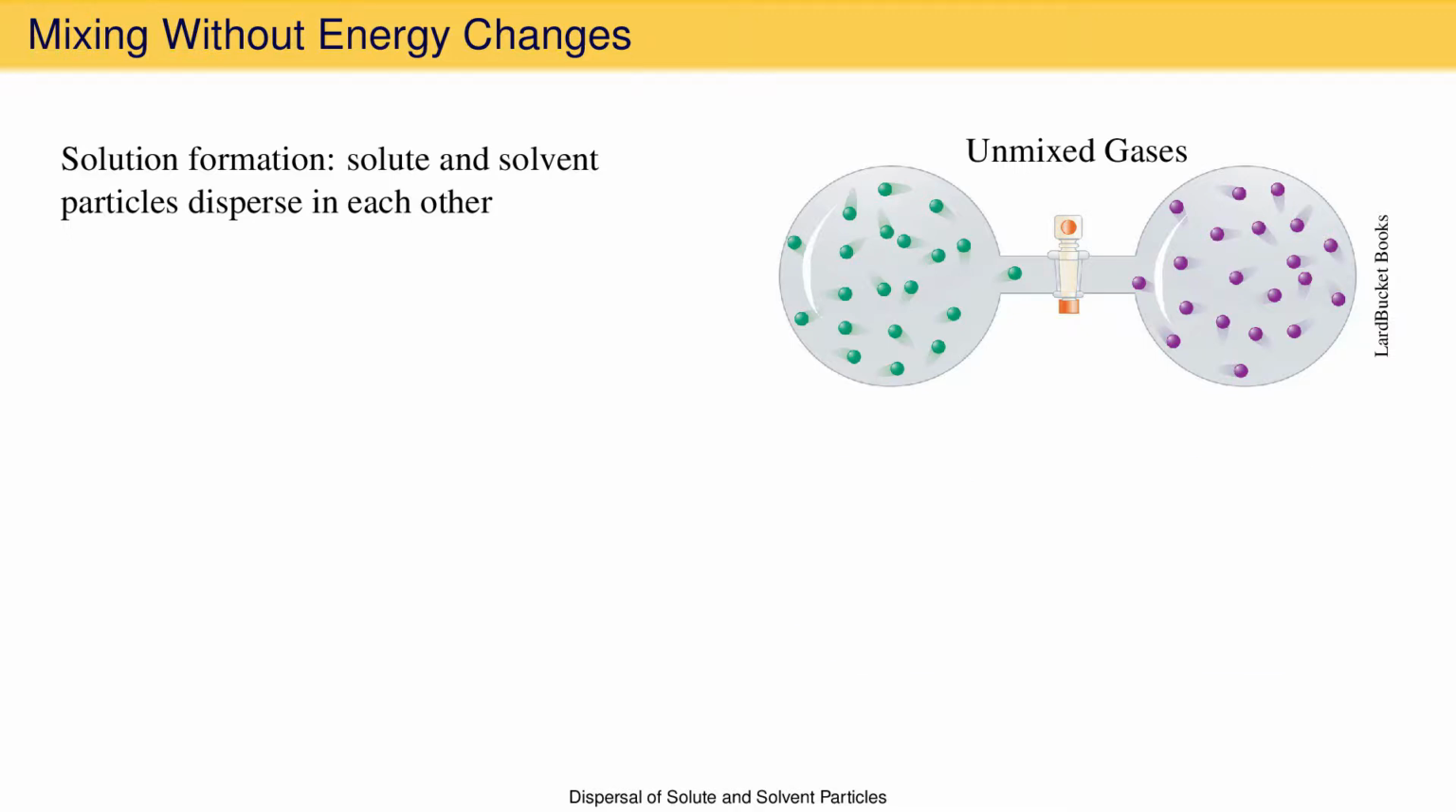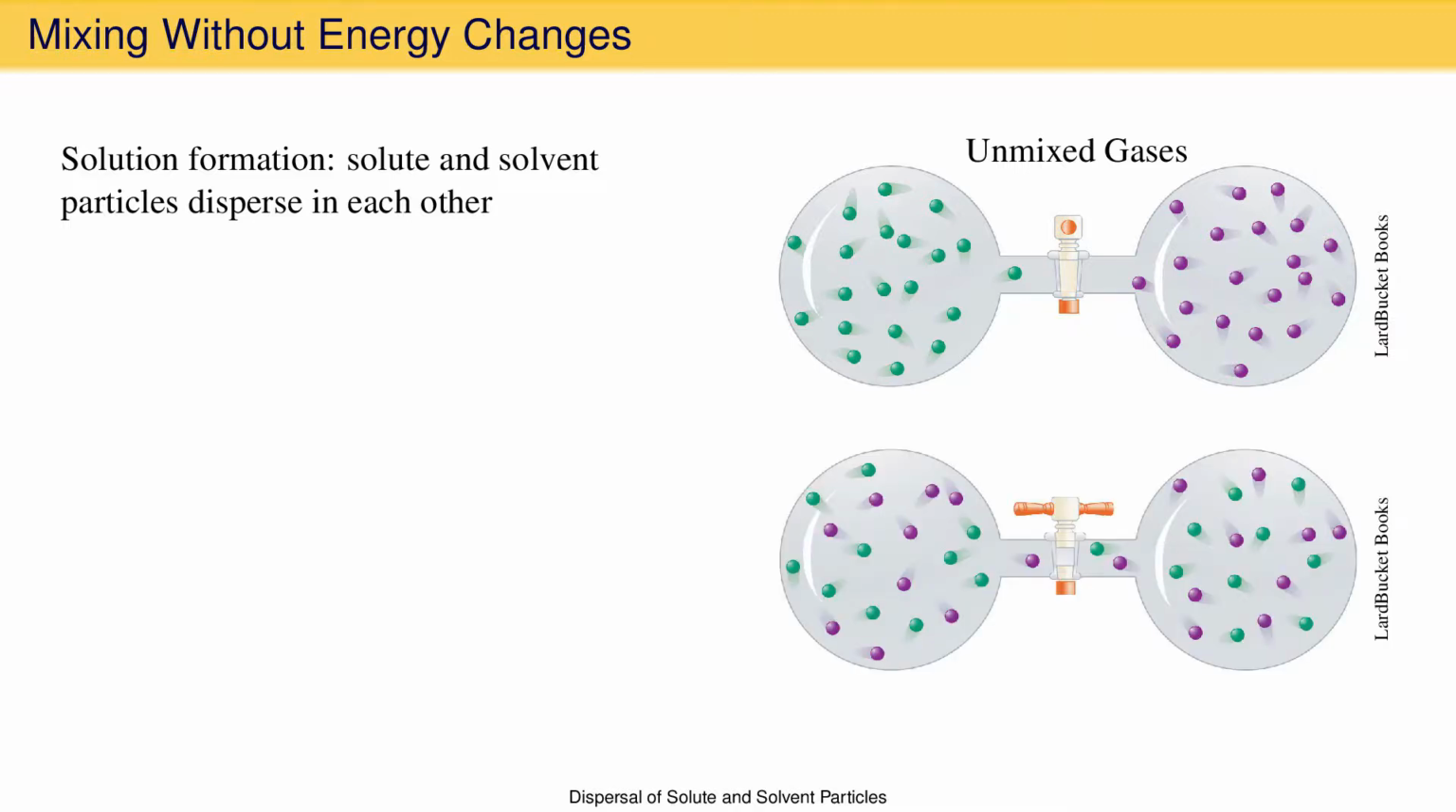When the valve is open, the gas particles flow both ways through the open valve such that they occupy both containers. The gas particles originally confined to different containers have dispersed in each other and are now mixed. Because they are mixed on the atomic or molecular level, they have formed a solution. This will happen with any pair of gases in any proportion once the valve is opened.